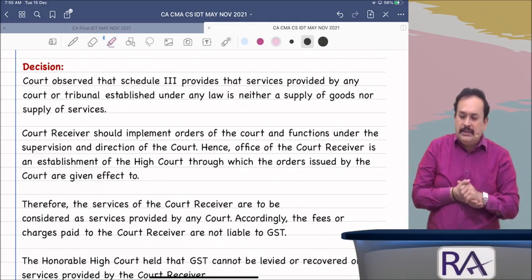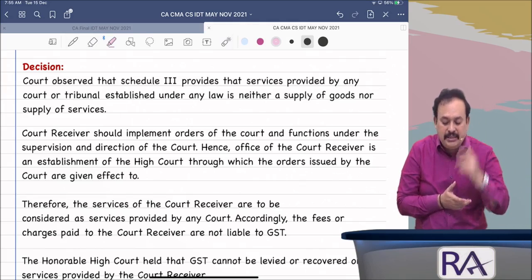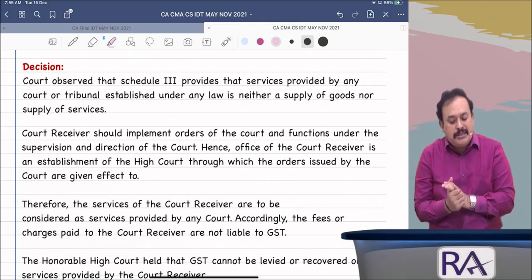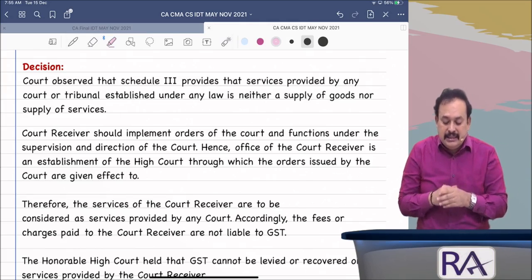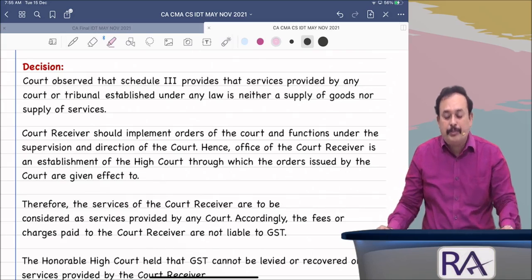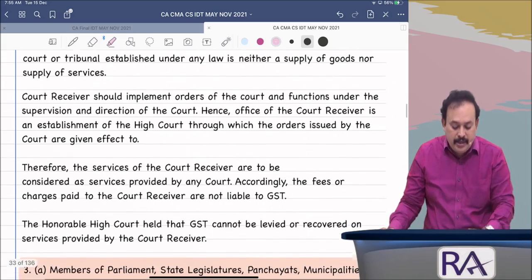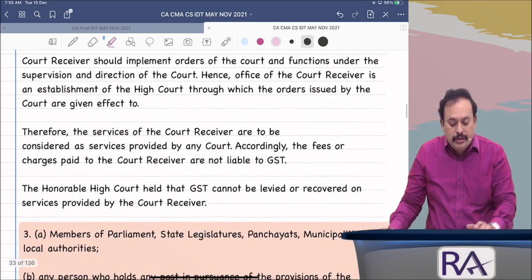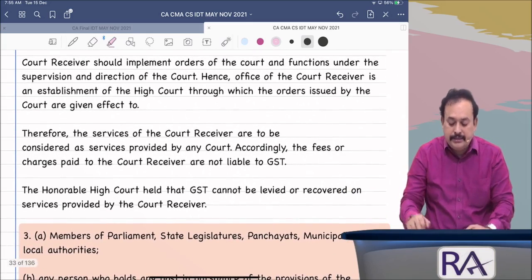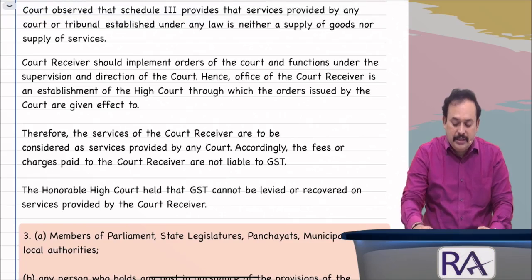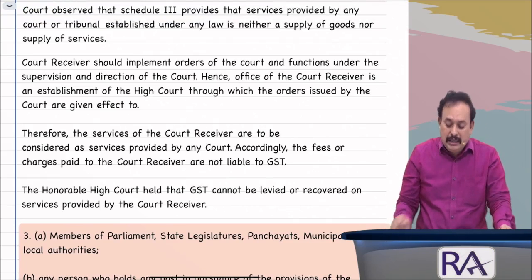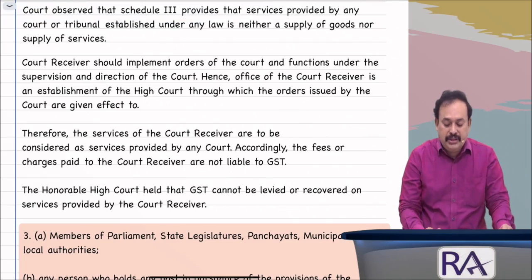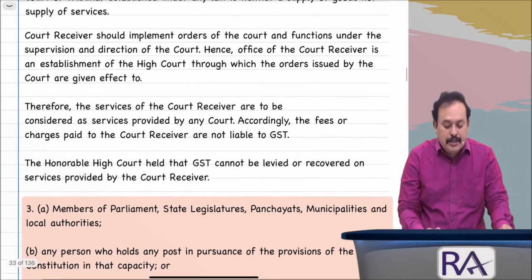The court observed that Schedule 3 provides that service provided by any court or tribunal established under any law is neither a supply of goods nor a supply of services. Of course, we know that. The court receiver should implement orders of the court, and functions under the supervision and directions of the court.